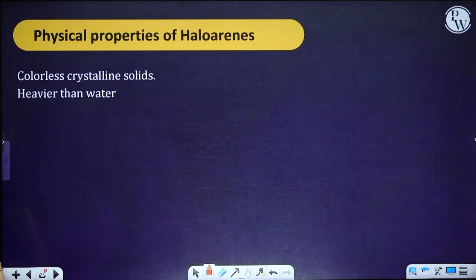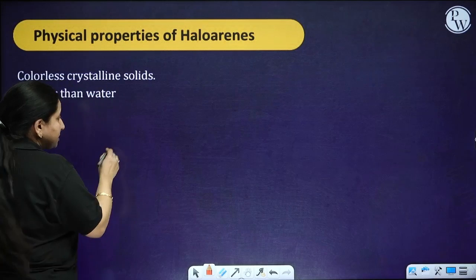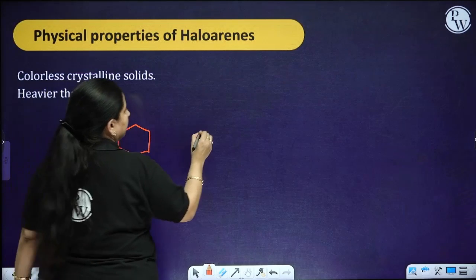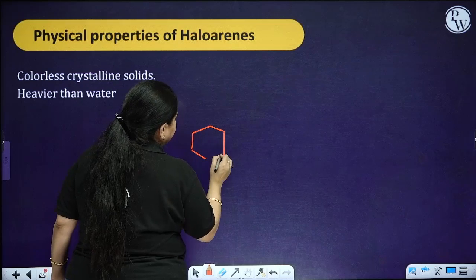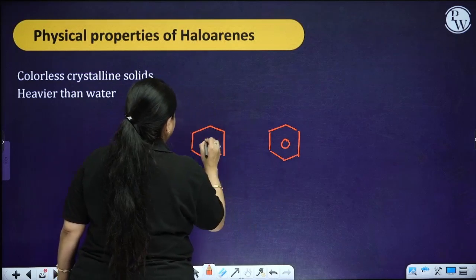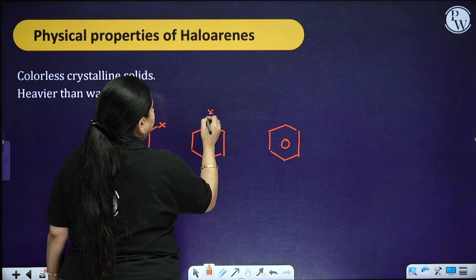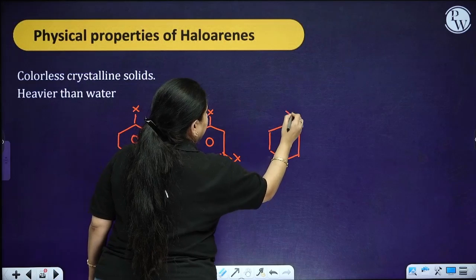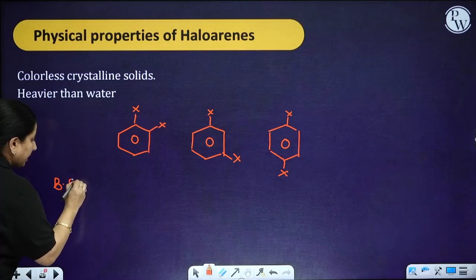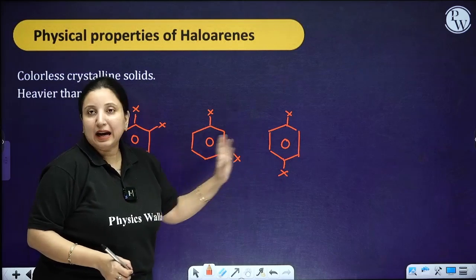Fine. Moving ahead, talking about the physical properties. It is a colorless, crystalline solid, heavier than water. The most important physical property from which we get the question is the melting point and boiling point, for ortho, meta and para.